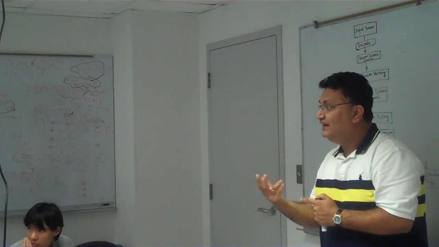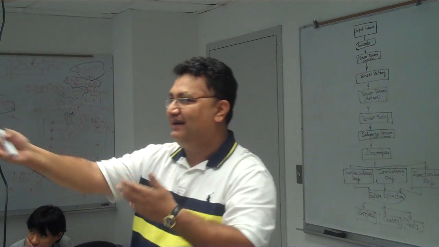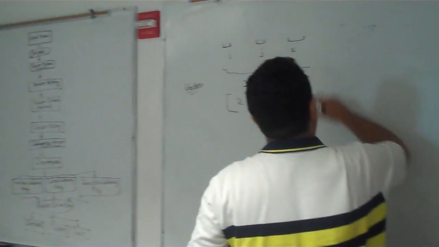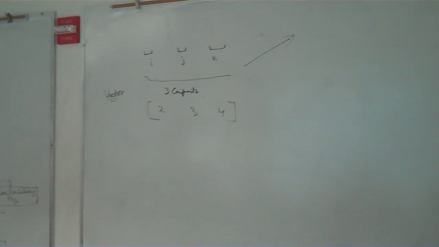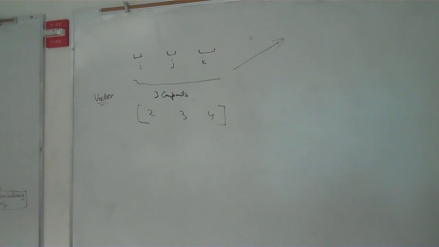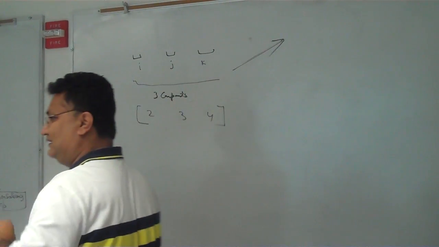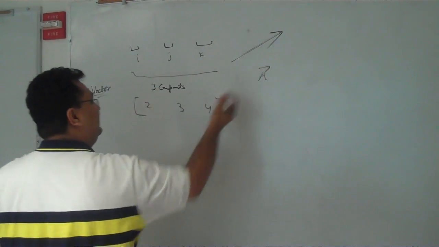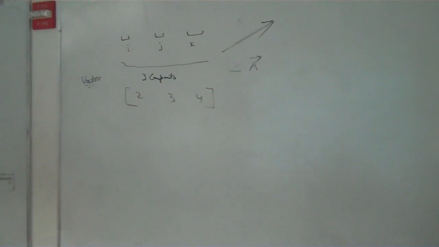But what if you need 2 directions at a time? Suppose there is a quantity, and I will explain some examples of tensors, where we need 2 directions at a time, or even 3 directions. Then what type of entity is that? That entity is a tensor. Even the vector has limitations. Suppose there is a vector A and you multiply by 5, it becomes 5 times A, but it changes only the magnitude.